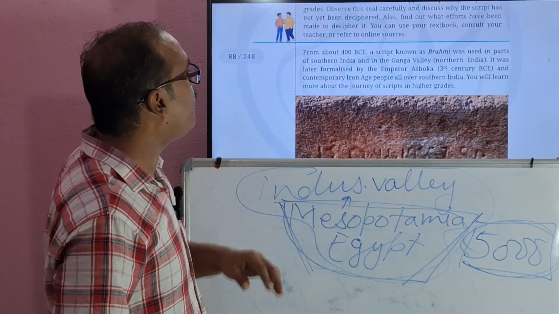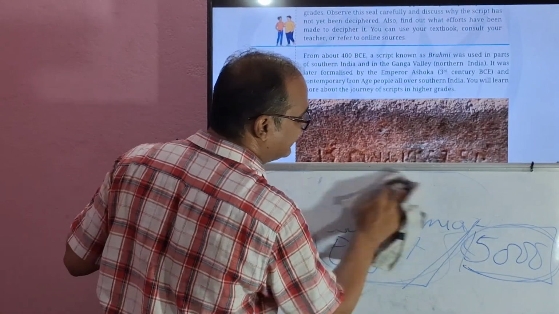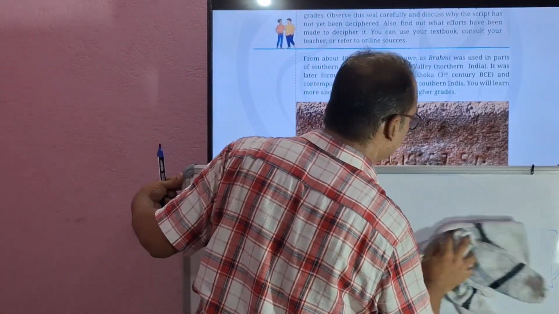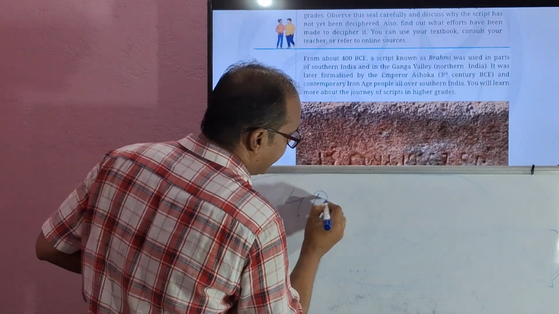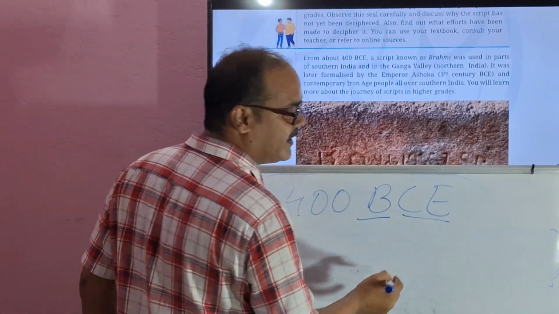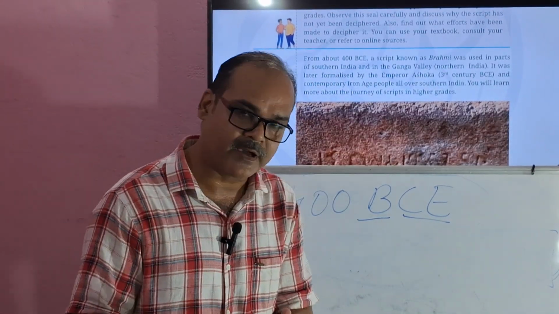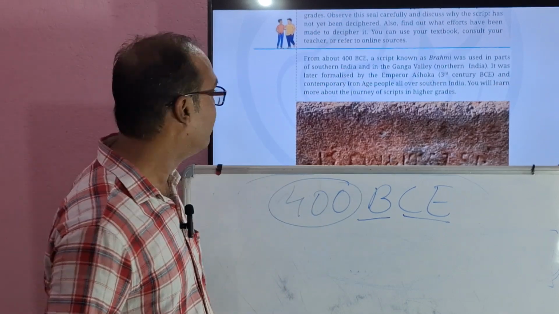From about 400 BCE, when we talk about BCE, what is BCE? Before Common Era. Common Era is the current time, before that. So 400 years before.